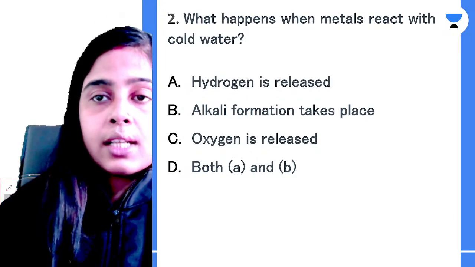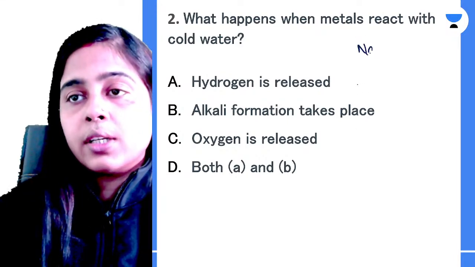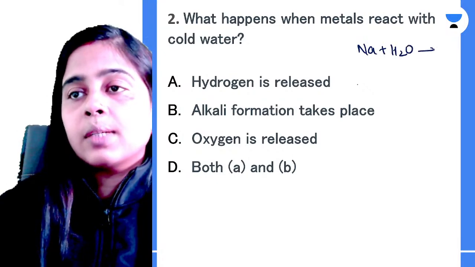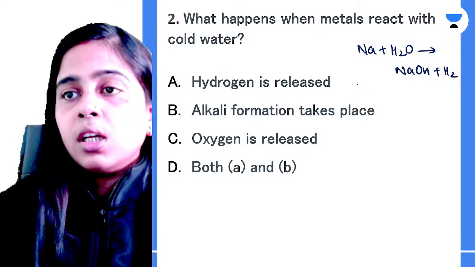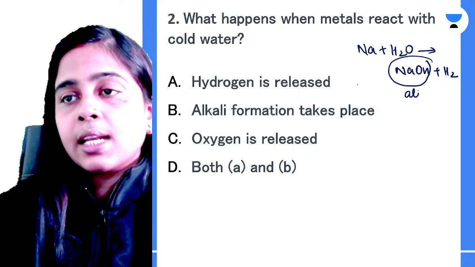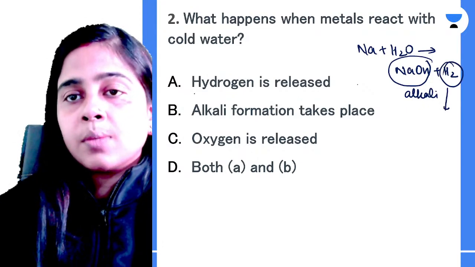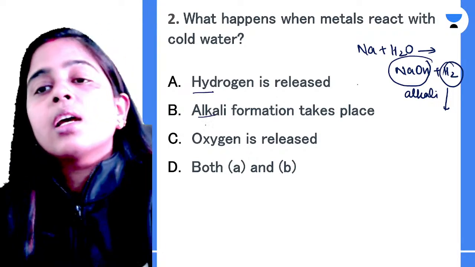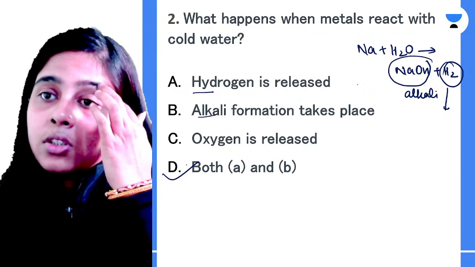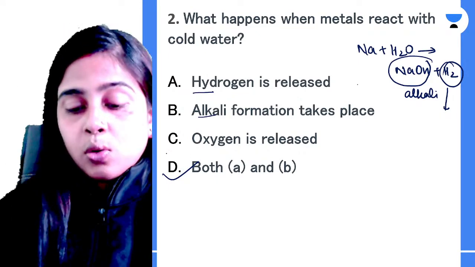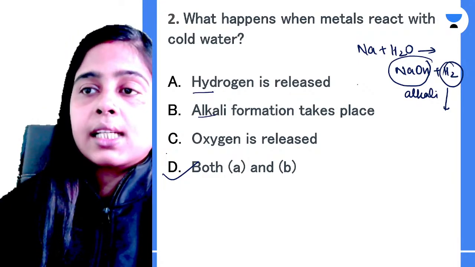So let me give you the answer over here. Whenever your metal reacts with cold water, for example sodium, it produces sodium hydroxide and hydrogen gas. Yes or no? Sodium hydroxide is produced, which is an alkali, and hydrogen gas is produced. So in this case, option A is also correct, option B is also correct. So the correct answer is option D, which tells us both A and B are produced when metal reacts with cold water. Clear? So the reaction of metals with cold water produces alkali and hydrogen gas.